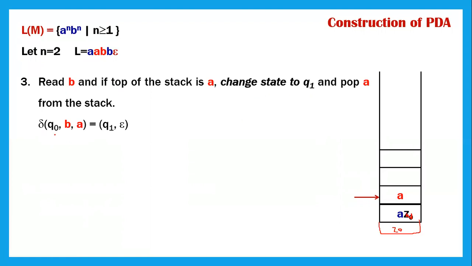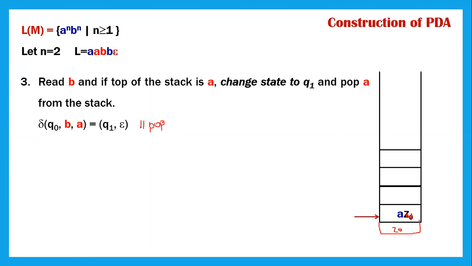So delta of Q0, the current state is Q0, and I'm reading B. What is there on the top of the stack? A. Then what I have to do? I will have to change the state and pop A from the stack. So popping means epsilon. Epsilon means it is the pop function.